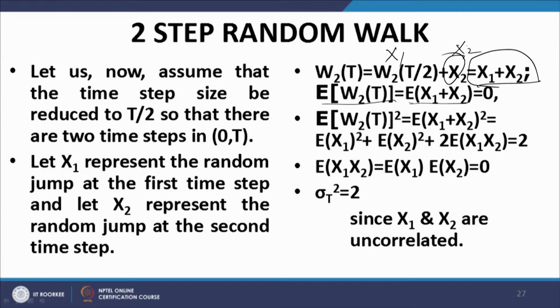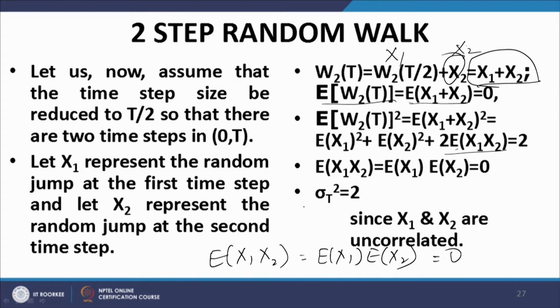E of W2t whole square is equal to E of x1 plus x2 whole square, that is equal to E of x1 square plus E of x2 square plus 2 E x1 x2. Now, this E x1 x2 is equal to E x1 E x2. Why? Because x1 and x2 are independent of each other, and this is equal to 0, because E x1 is 0 and E x2 is 0.